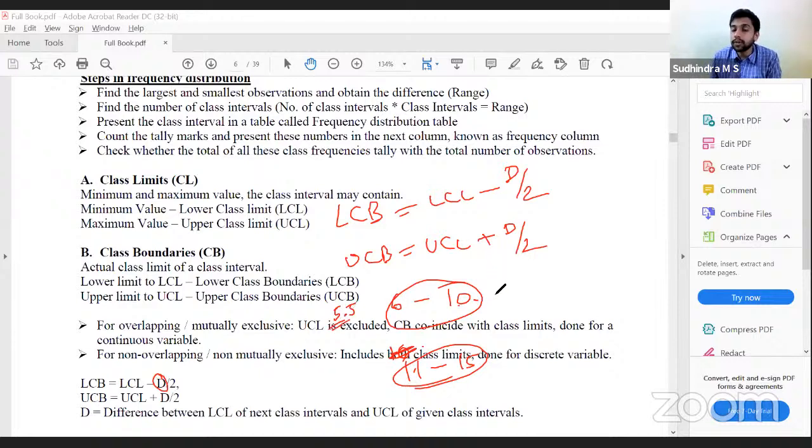What would be the upper class boundary? 10.5. Yes, D is 1. So 1 by 2 is 0.5. Upper class limit is 10. 10 plus 0.5 is 10.5.